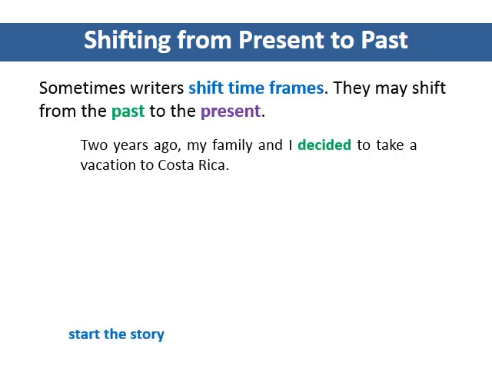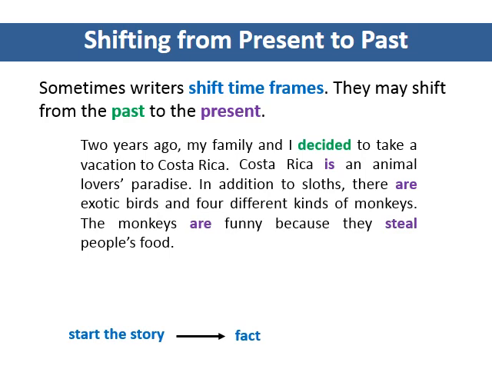Writers may shift from the past to the present, and they may then go back to the past. In this passage, the writer began to tell a story using the simple past. The story is about a time the writer visited Costa Rica with his or her family. The story begins with the simple past. Next, the writer gives a fact about Costa Rica, which serves as background information for the story.